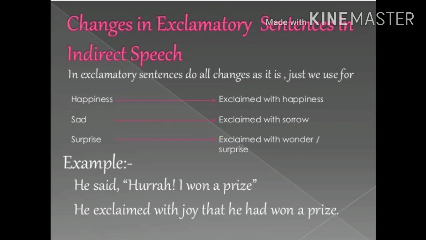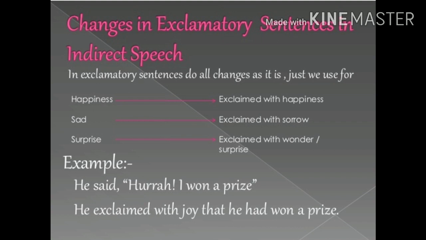Now understand changes in exclamatory sentences in indirect speech. Children, the reporting verb say or said is changed to exclaim or exclaimed, wished, prayed, blessed, cried, or any other suitable verb.